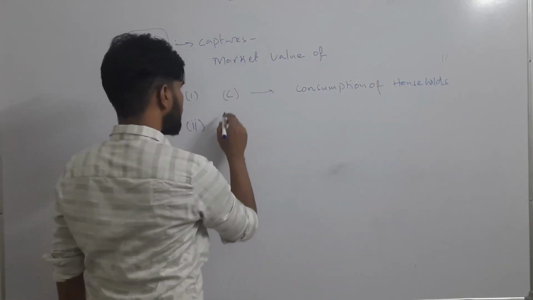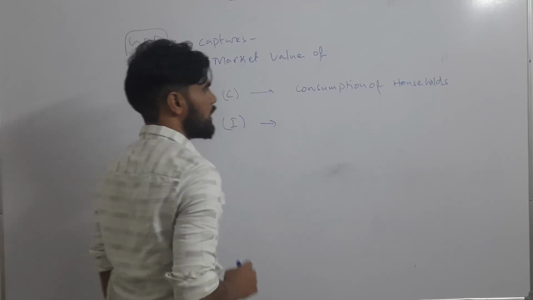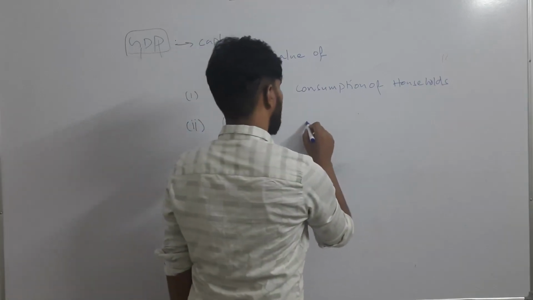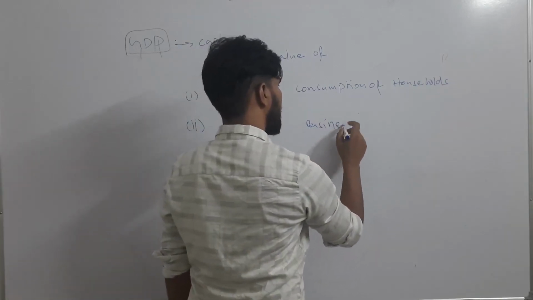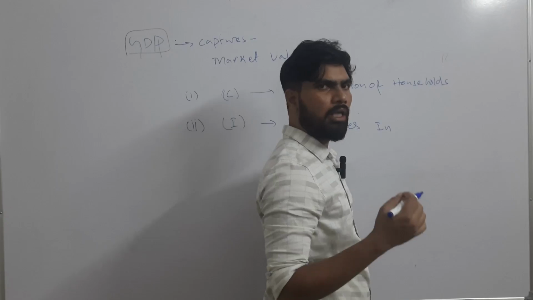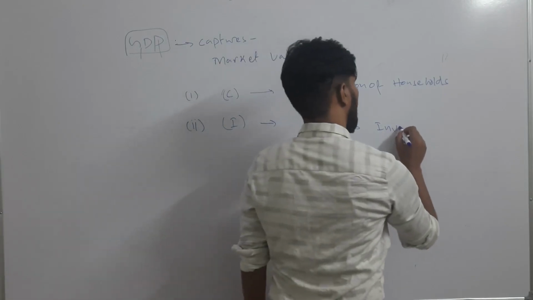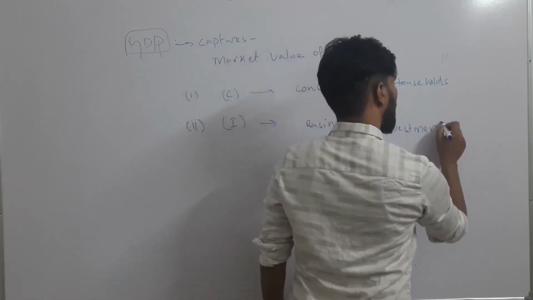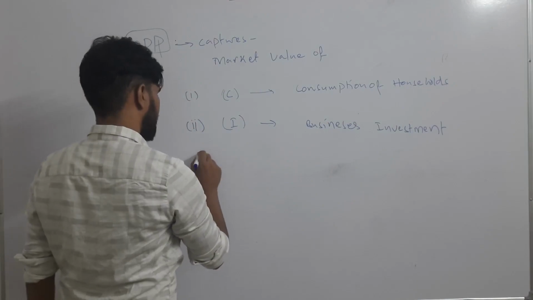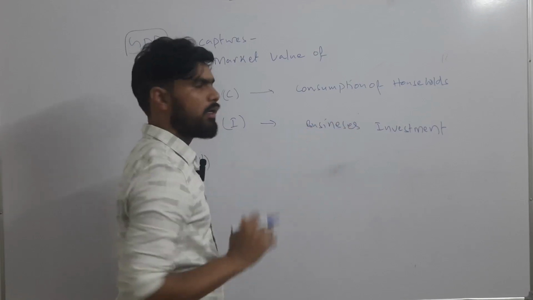The second one is I. There are certain businesses, entrepreneurs, or enterprises investing in the economy, investing in starting certain businesses or running the businesses. That is known as investment. The market value of investment is also captured in the GDP. Households are spending, and this is spending expenditure for businesses.